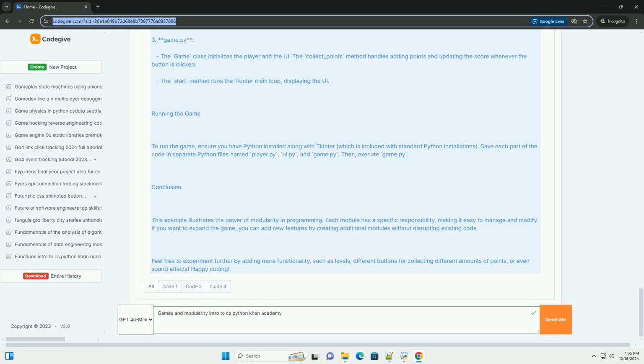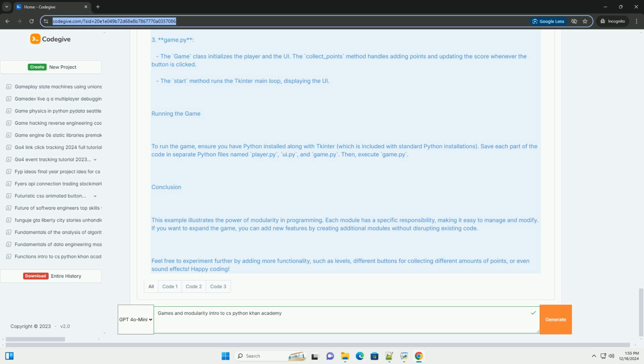2. ui.py. Python. import tkinter as tk. class GameUI: def __init__(self, root, on_click): self.root = root. self.root.title('Point Collector Game'). self.score_label = tk.Label(root, text='Points: 0'). self.score_label.pack(). self.collect_button = tk.Button(root, text='Collect Points', command=on_click). self.collect_button.pack().